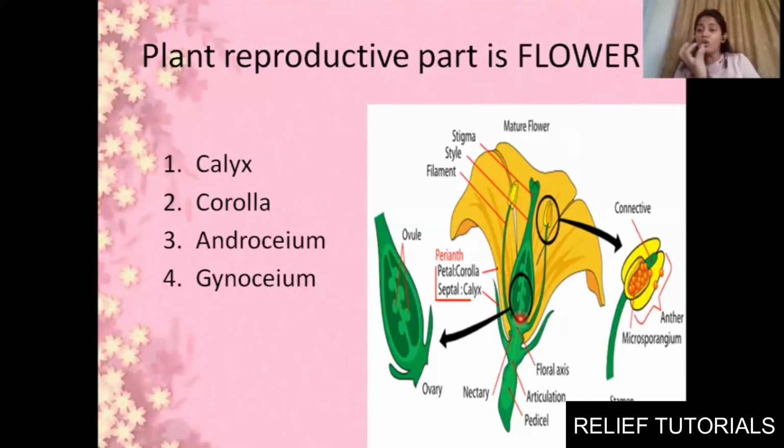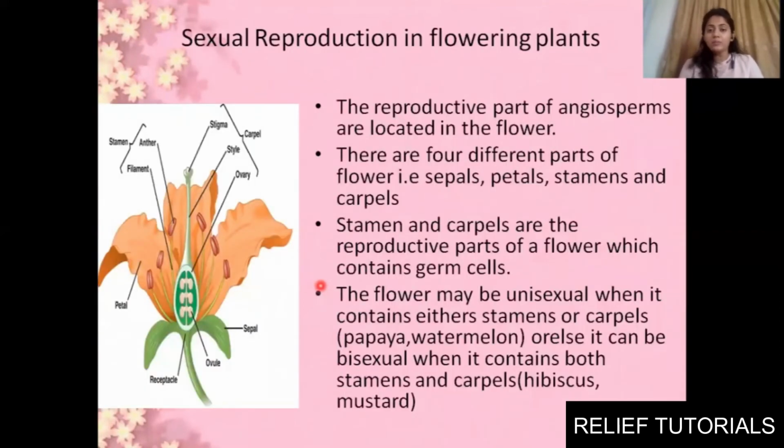So there will be a whorl of this anther and filament, so it is known as androecium. Same way in gynoecium, in few flowers there will be 2 to 3 female reproductive parts in one single flower. Okay, so that is gynoecium. Stigma, style and ovary will be female part, and anther and filament will be male part. Clear? Okay, moving towards next slide. Now we'll study those parts in details. Okay, I've given you general introduction for the same.